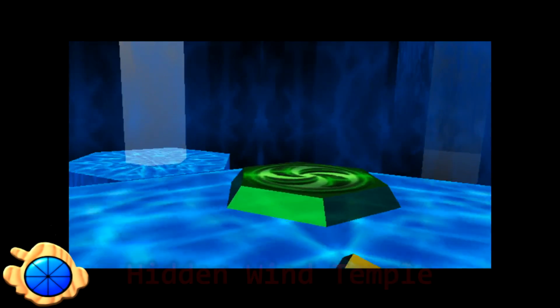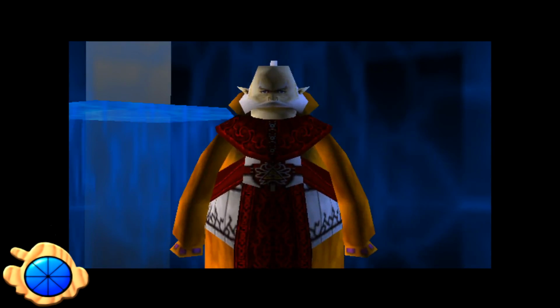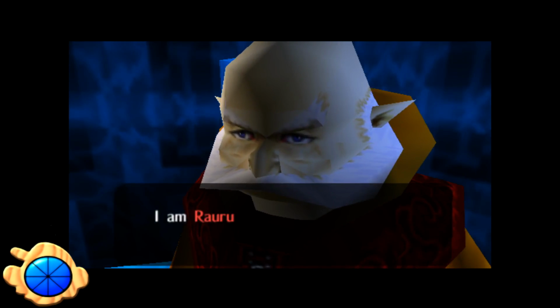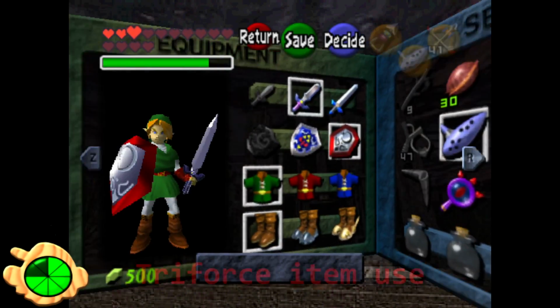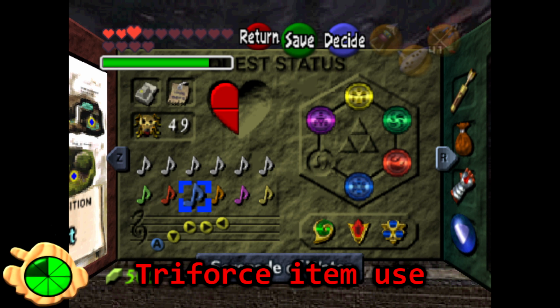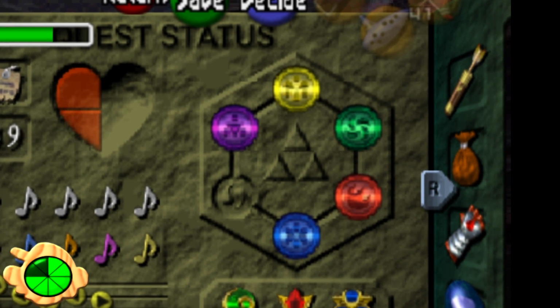Hidden Wind Temple. Each of the temples that Adult Link traverses corresponds to a specific sage, except for Rauru. This led to rumors about an extra temple that was either hidden in the game or suspected to have been cut from the game entirely. Triforce item use. In the quest status screen, there's a Triforce in the middle of the medallion area, which led to rumors that you could not only find the Triforce, but use it somehow.